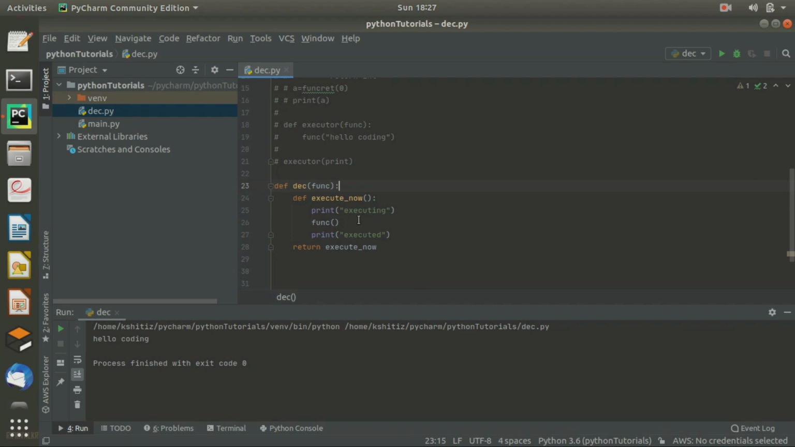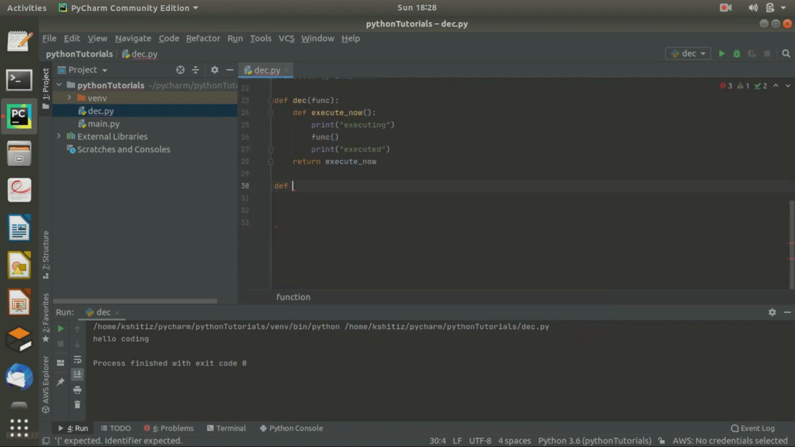So what it is doing, it is simply printing executing before the execution of our function, and it will print executed after the execution of our function. So let's create another function with the name where is Kshitij. I know this name is odd for a function. Okay, so what it is doing, it is simply printing Kshitij is in coding paradise.